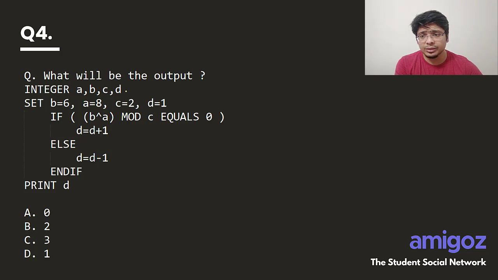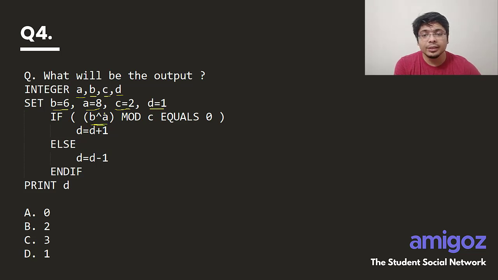This is the second last question. What will be the output of the following pseudocode? Integer A, B, C, D, there are 4 integers. We are setting the values of B to 6, A to 8, C to 2 and D to 1. Now if B cap A, right?